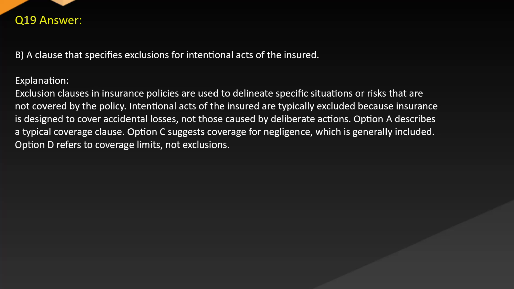Answer: B. A clause that specifies exclusions for intentional acts of the insured. Explanation: exclusion clauses in insurance policies are used to delineate specific situations or risks that are not covered by the policy. Intentional acts of the insured are typically excluded because insurance is designed to cover accidental losses, not those caused by deliberate actions. Option A describes a typical coverage clause.